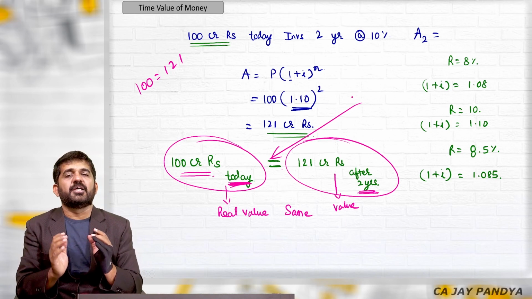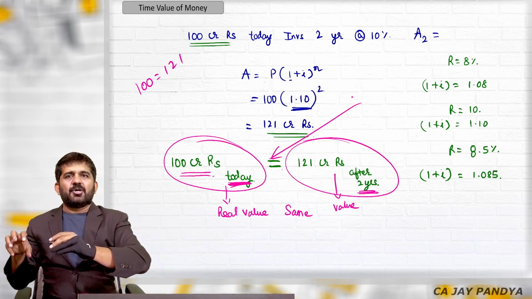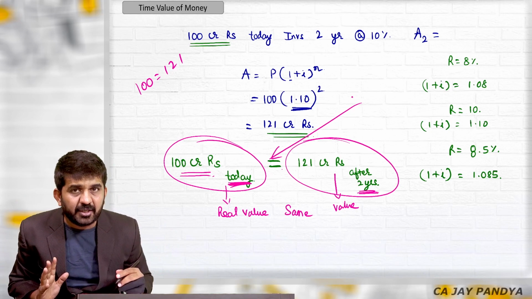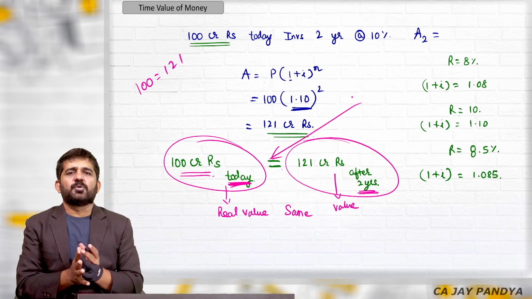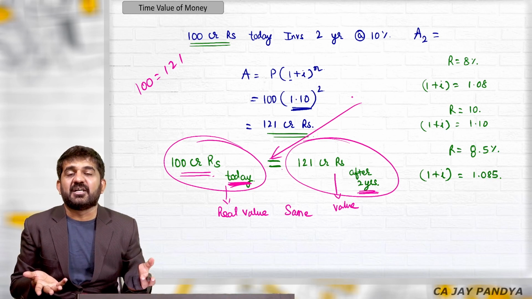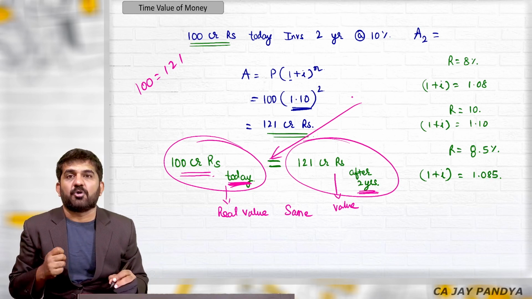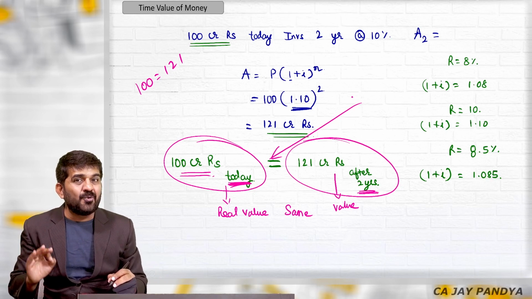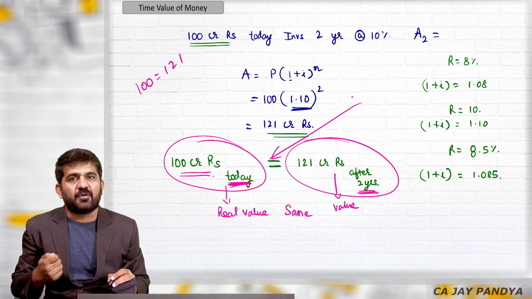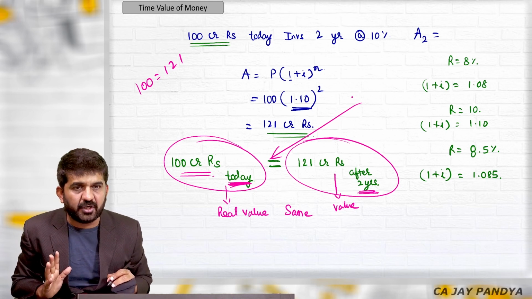Value of money today is more than value of money tomorrow. What does it mean? For a bank, 100 crore rupees and 121 is the same, because they are charging interest for these 2 particular years. So many times students ask me, sir, what is time value of money and why are you teaching compound interest in time value of money? It is compound interest, but if you logically understand, it is a concept of finance. Once again, the value of 100 crore rupees is the same as 121 crore after 2 years. 100 crore today is equal to 121 crore after 2 years.